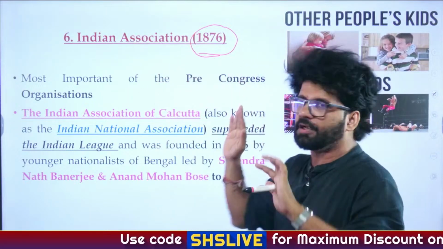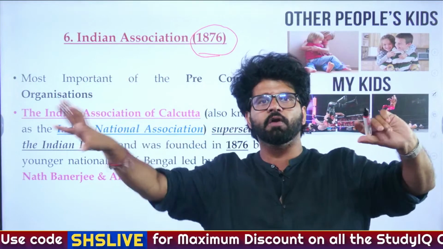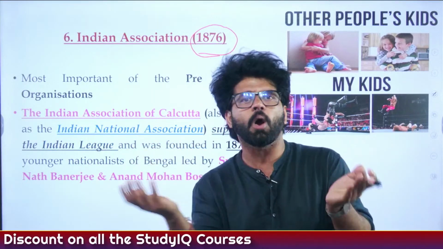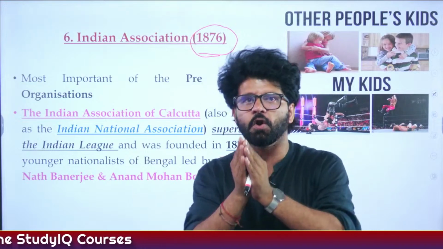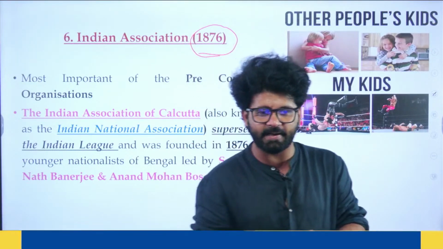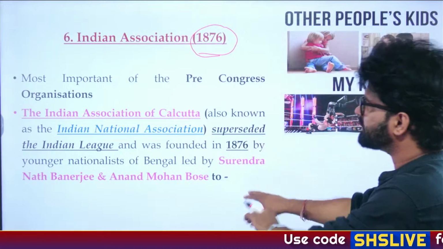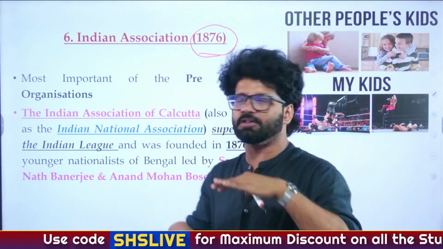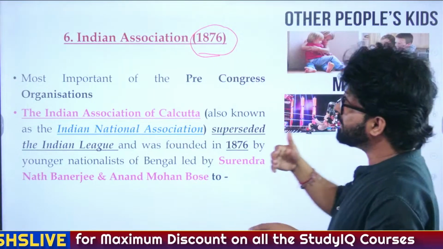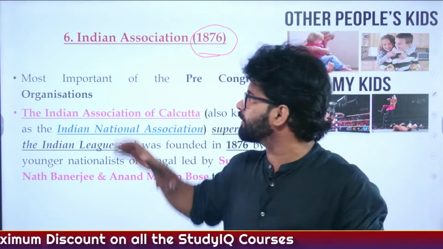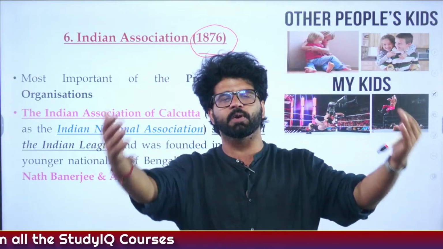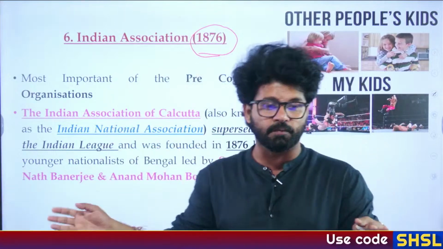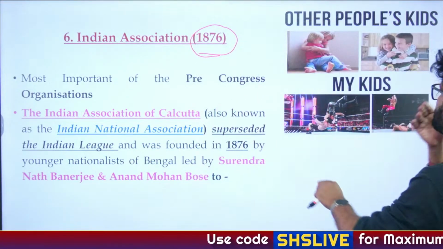So Indian Association talked about and attacked a lot of these issues which were cropping up because of the stupidities of Lord Lytton, with due respect to Lord Lytton. The bad guy, evil, very good. So again, you can understand, and that played a crucial role. And you will see slowly and gradually they will relax all these things. And the Vernacular Press Act will be repealed. So you can take it as an achievement of Indian Association. They protested against the Vernacular Press Act. It was passed in 1878, and by 1882 it will be repealed. So again, this organization played a crucial role.